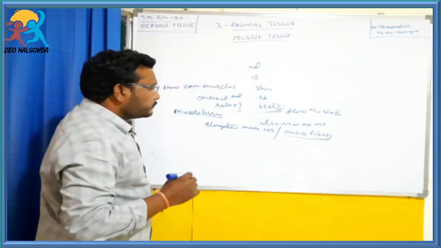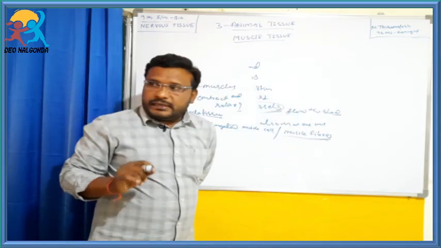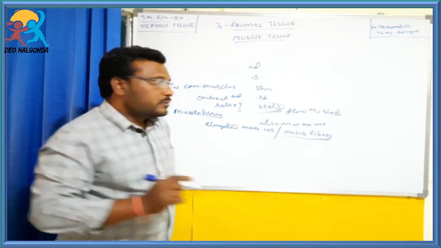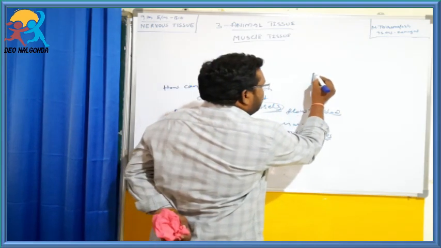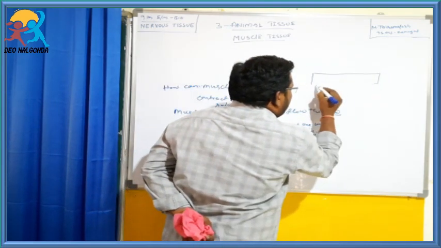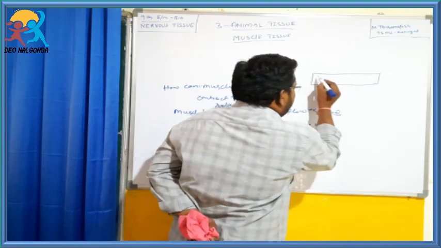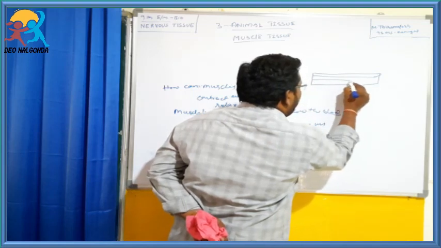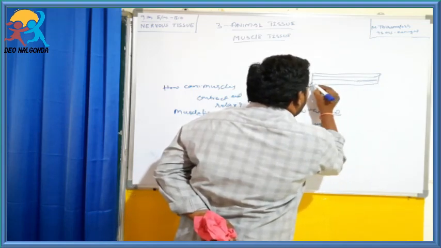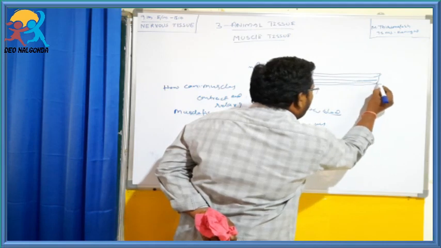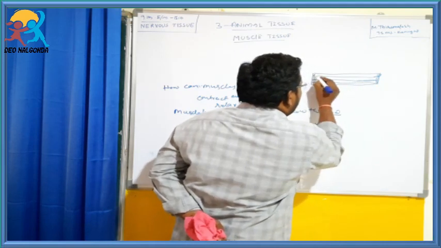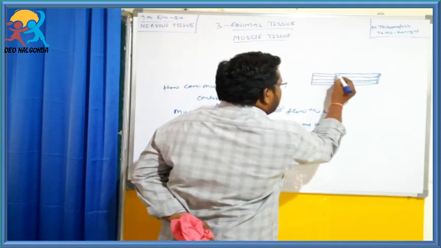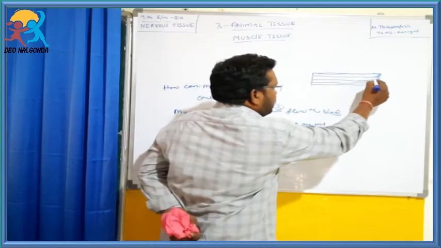Here we have to know the structure of the muscle tissue. Students, this is a muscle tissue. It is made by a group of muscle fibers. Each muscle fiber or muscle cell is an elongated, thread-like structure.